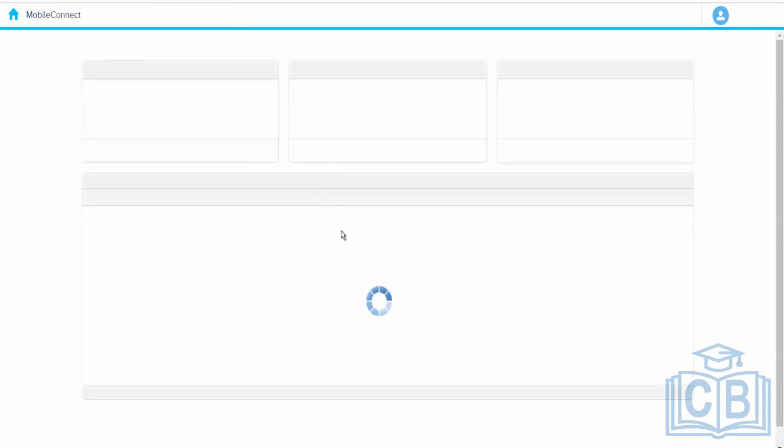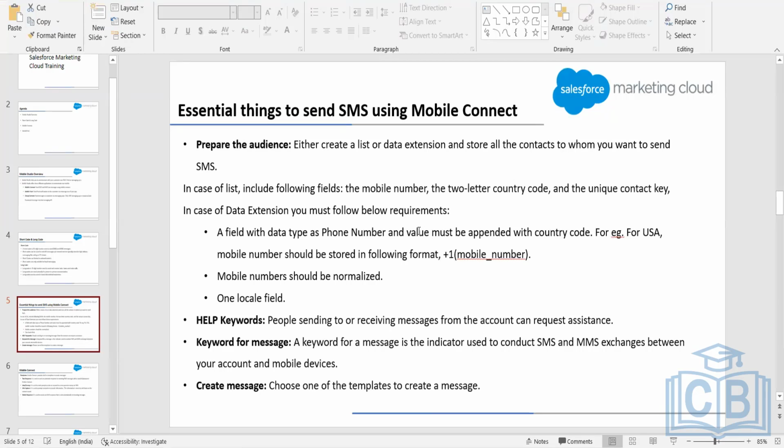So for mobile communication, we have mobile lists. We can create one mobile list. We can import the data into the mobile list, and we can send the communication to them. So in case of a list, we need to have a field for mobile number. We need to have a two-letter country code so that we can identify which country we are targeting, and then the contact key. Because whenever the communication is sent, it will be on a contact key, right? So we need these three minimum fields if you want to send the SMS from a list.